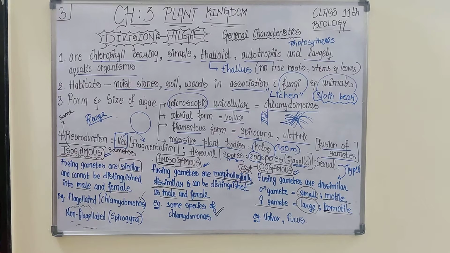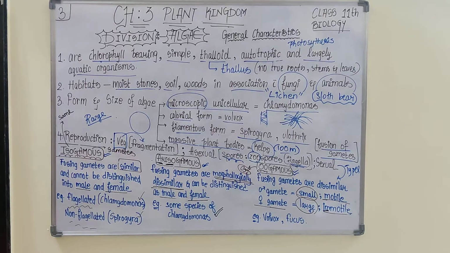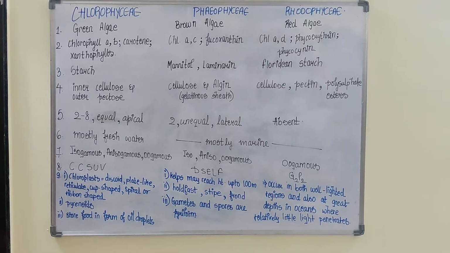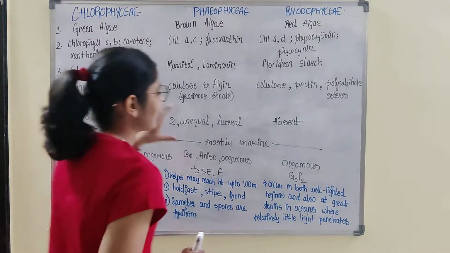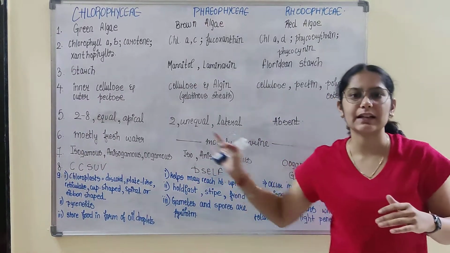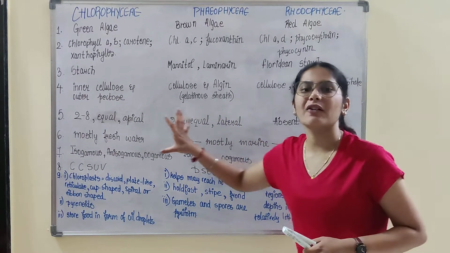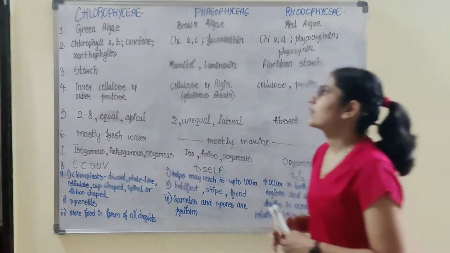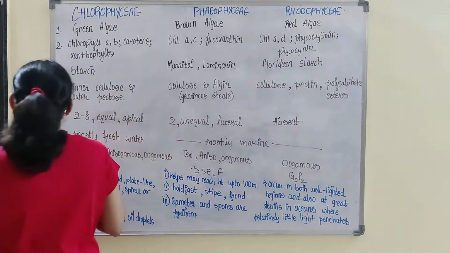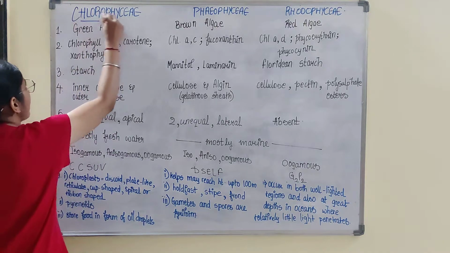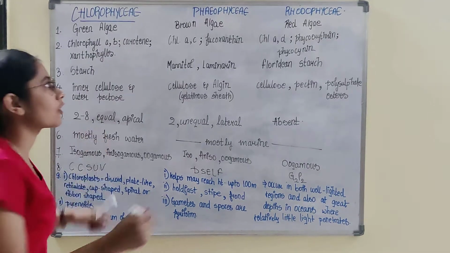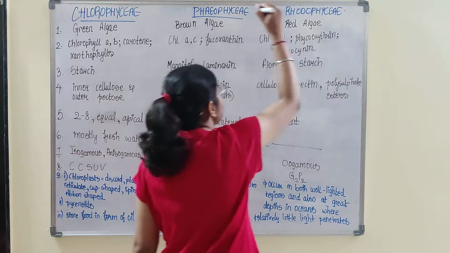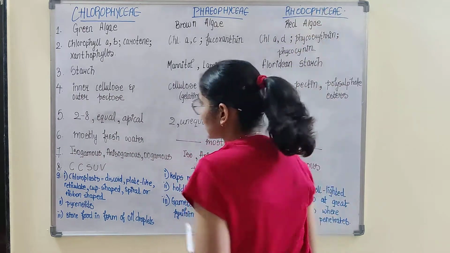So we move down to the next topic, classes of algae. Here we would be comparing three classes of algae; we would be studying them in the form of a comparison. There are three classes of algae: Chlorophyceae, Phaeophyceae and Rhodophyceae.